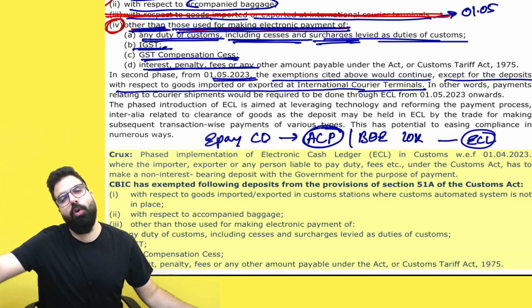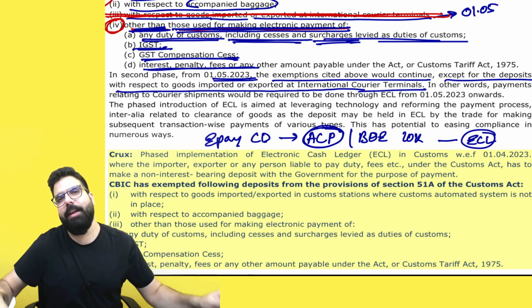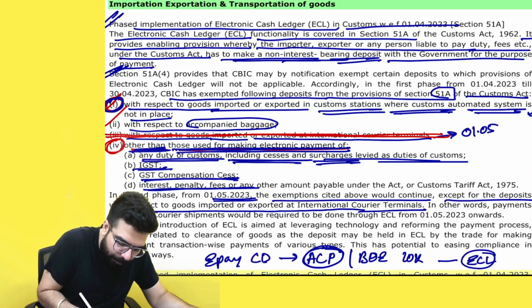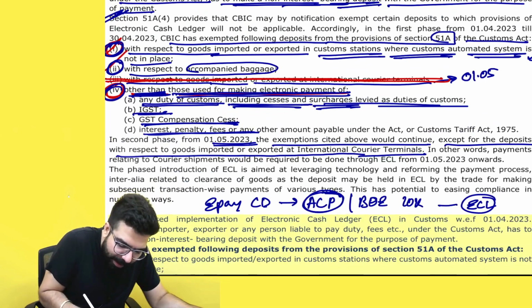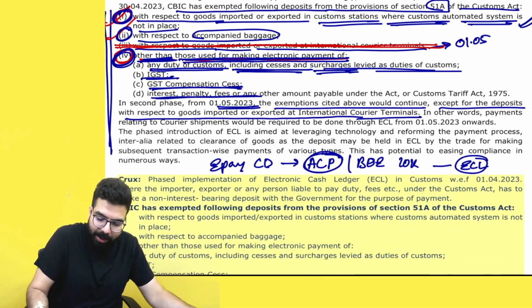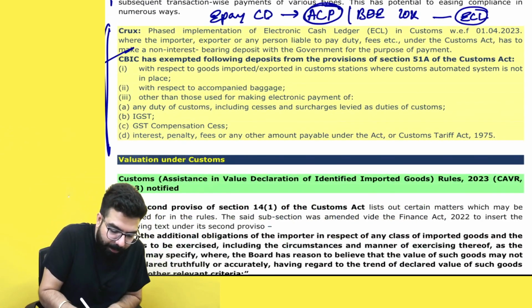You don't have to use the e-cash ledger. You can manually generate a challan and make the payment in the bank also. That's all. Please remember for the exam the scenarios when payment through the e-cash ledger is not required. These three scenarios I feel are important. They can go ahead and ask you. Done, sir. Here, I have given these three scenarios.